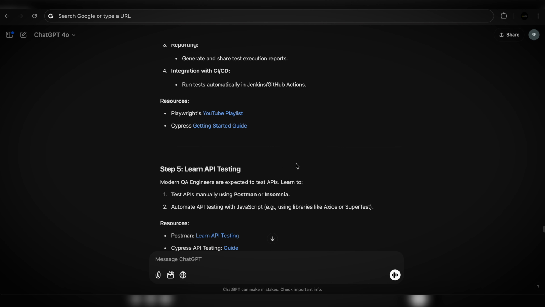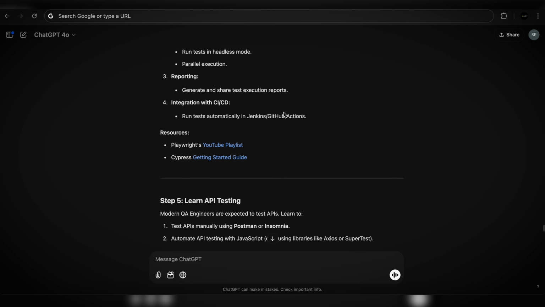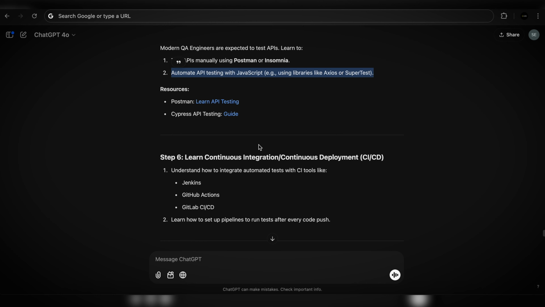And if you guys do not know what API is, I would recommend you to go through the manual testing course first and then get back here. Because API is more of an advanced topic. But anyways, Cypress and Playwright both can do test automation of APIs for you.